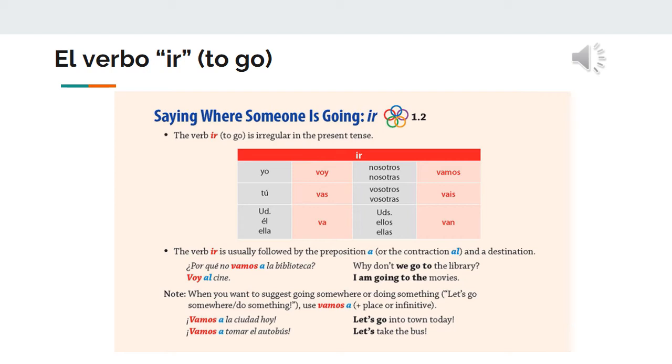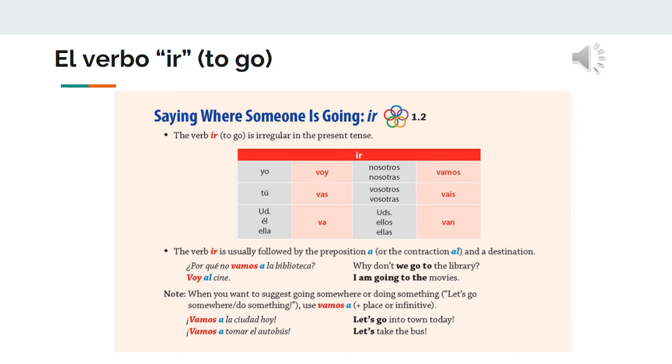So if you want to say I go, you will say yo voy. Tú vas, that means you go. Usted, él, ella va, he or she goes. Nosotros vamos, we go. Vosotros vais, you all go, in Spain. Ellos or ellas van, they go.